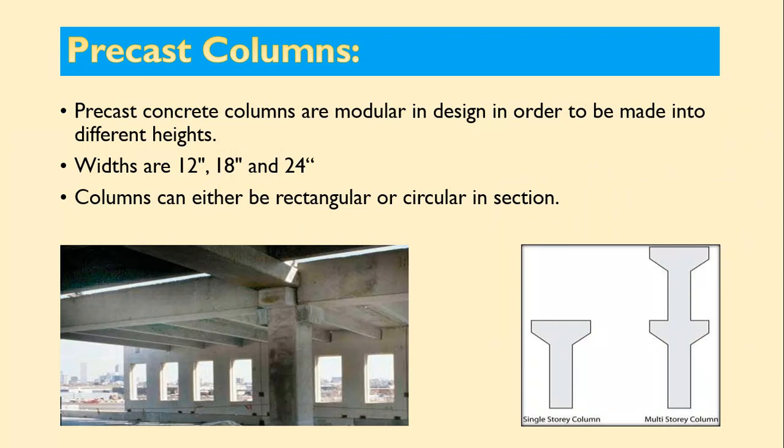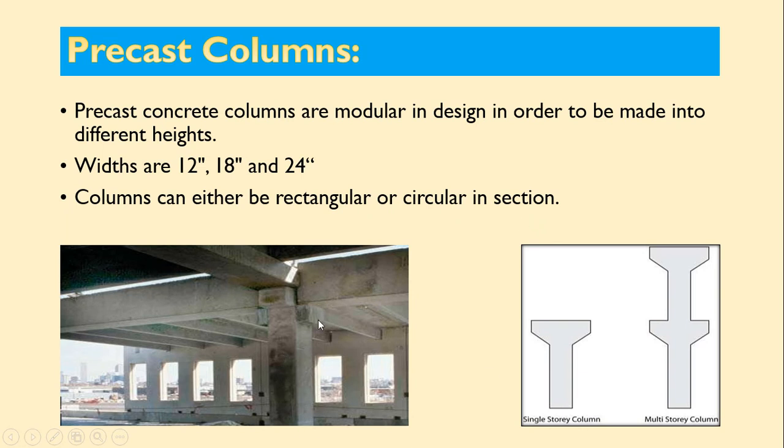Now coming to precast columns. Precast concrete columns are modular in design in order to be made into different heights. Widths are 12 inch, 18 inch and 24 inch. Columns can either be rectangular or circular. In case of precast, either rectangular or circular columns can be casted.